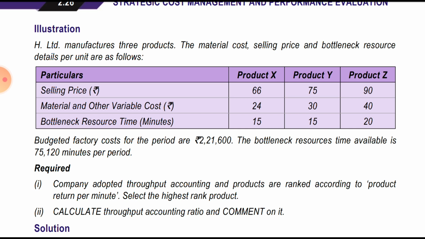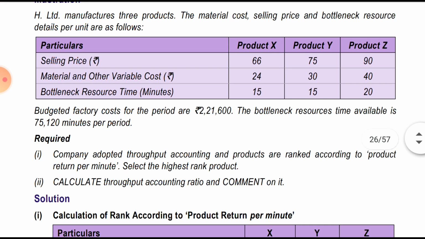Okay. Illustration 2. H Limited manufactures 3 products. The material cost, selling price, and the bottleneck resources detail per unit are as follows. Selling price they have given for the 3 products, material cost they have given, and bottleneck resource minutes per unit. The budgeted factory cost they have given is 2,21,600. The bottleneck resources time available is 75,120 minutes per period.